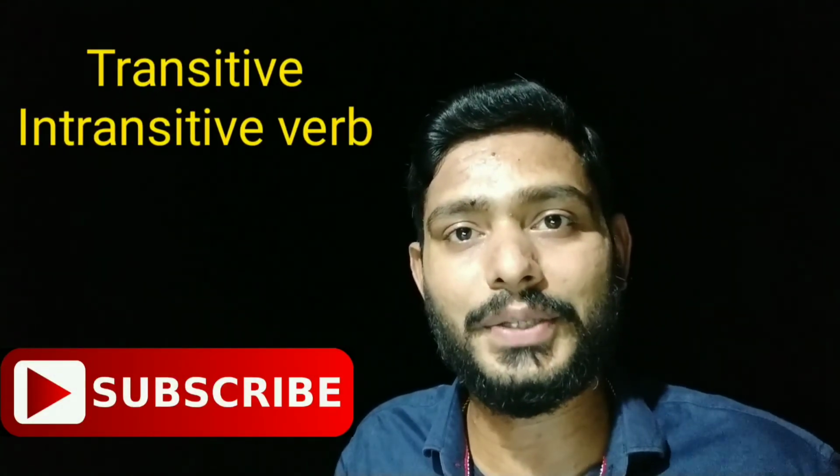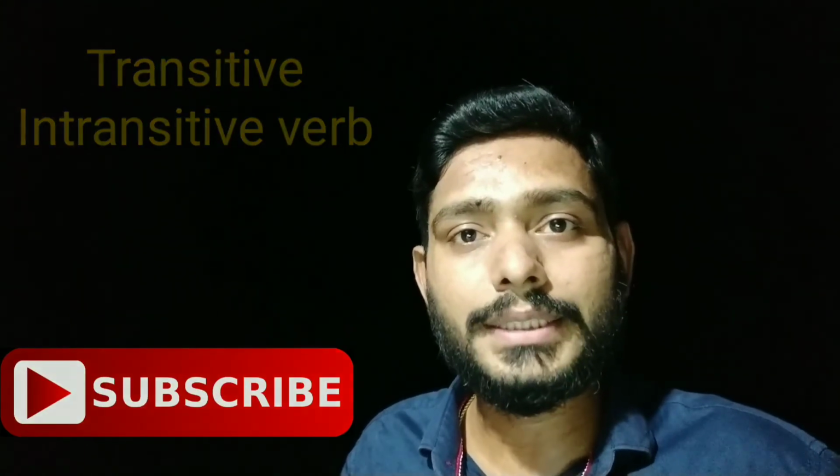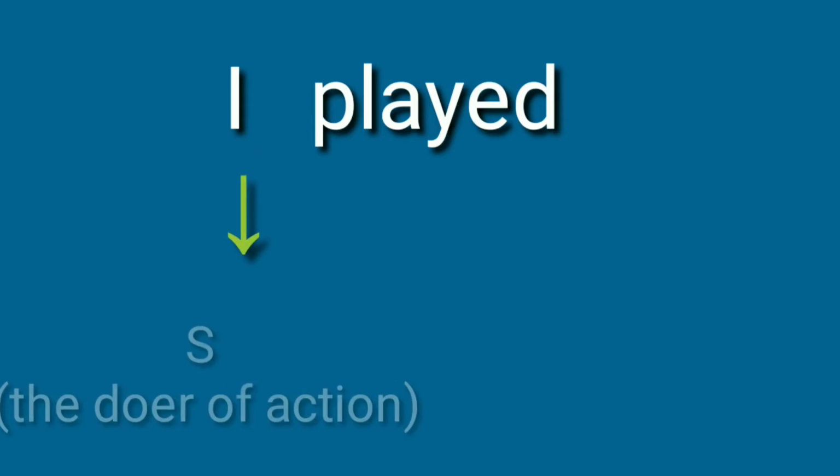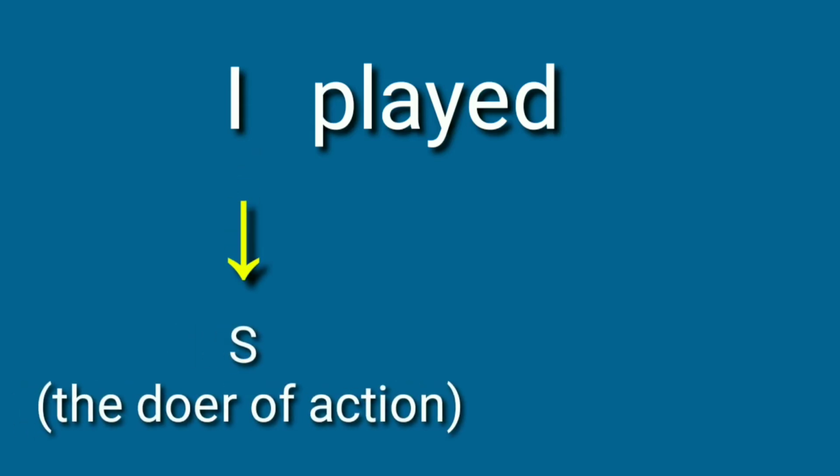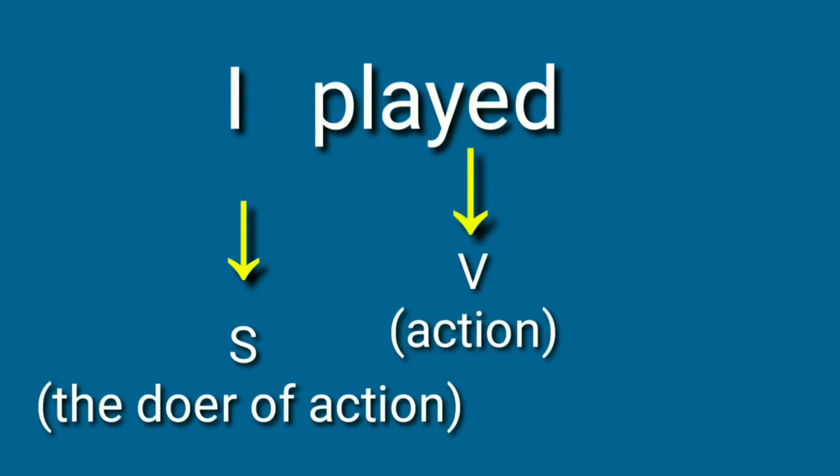Now let's understand the fifth one, the last one in this lesson, which is transitive verb and intransitive verb. A transitive verb normally means a verb that takes an object. A verb which takes an object is normally known as a transitive verb. Let's look at some examples here. The example we can see here is: I played. Here the subject, the person who does the work, is I, and the verb is played.